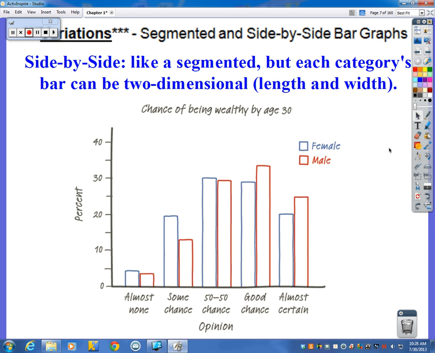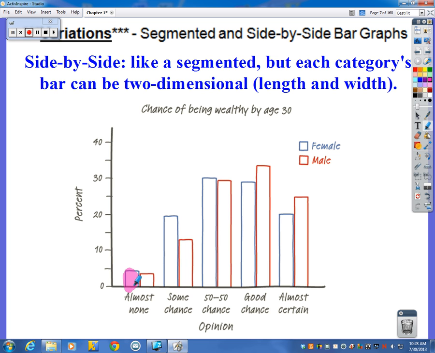Another thing is a side-by-side bar graph. If you don't like the segmented version, this way you can just separate male and female and put them side by side instead of stacking them and making their percentages go all the way up to 100. And you'll notice with this, these two percentages here don't add up to be 100%. They're just saying that about 4 or 5% of females said almost none, and maybe 4 or 3% of males said almost none. So they're not combining those things like they did with the segmented one.